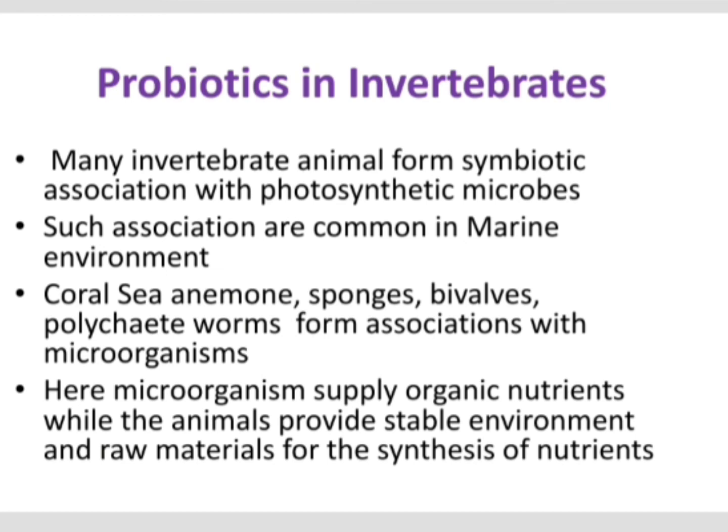And this normal microbiota seen in the human body is present in our skin, gastrointestinal tract and urogenital tract. In ruminant animals, they help to digest cellulose, and in invertebrates, they are mostly photosynthetic in nature and provide the organic nutrients that they synthesize. And in turn, all these microbes obtain the food materials or nutrients needed for their growth from the partner. Okay, so thank you.